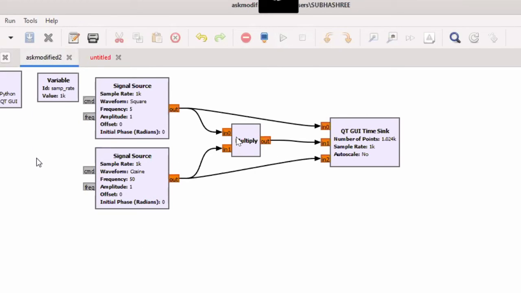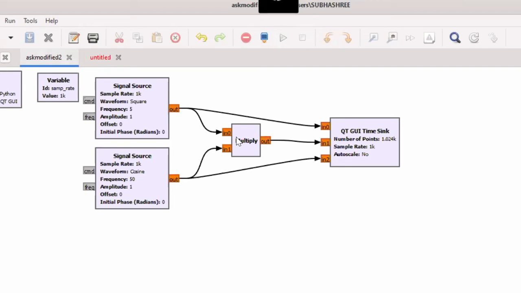All the students have understood or not? These are all simple things. You don't have to write any program like in Octave. Only with blocks you are generating the signal. So you have to create the blocks. Ma'am has explained to you how to create the blocks. Means first you should know the theory.